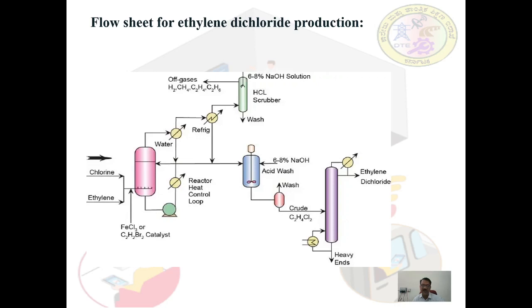The vapor phase stream is sent to a dilute sodium hydroxide solution to remove its hydrochloric acid and produce a spent sodium hydroxide solution. The off gases consist of hydrogen, methane, ethylene, and ethane. So this is how ethylene dichloride is produced from chlorination of ethylene.